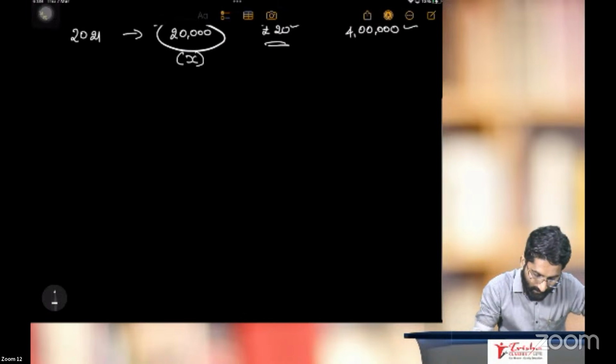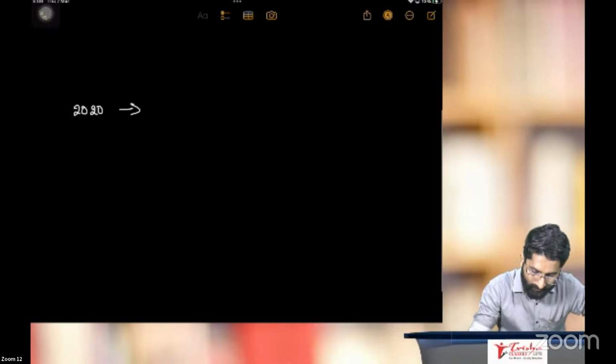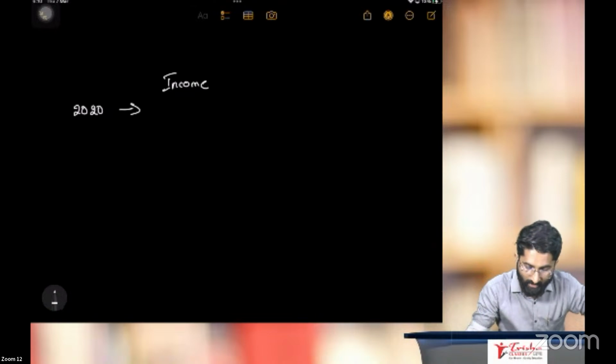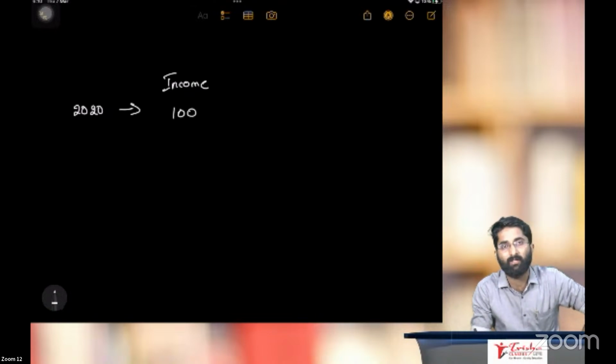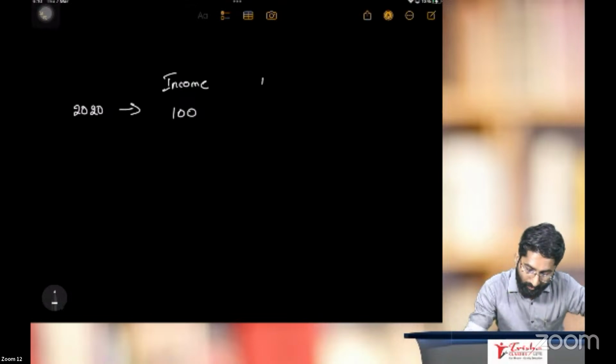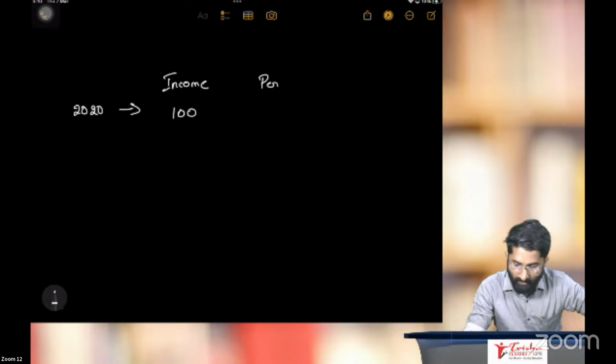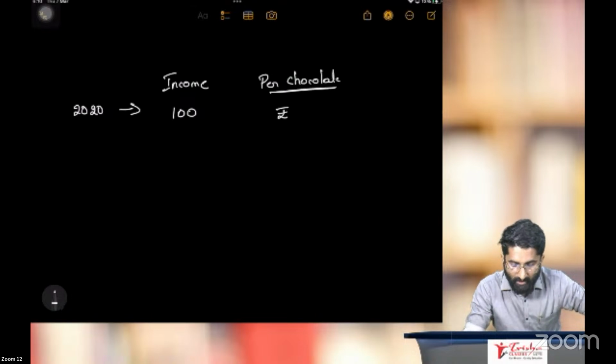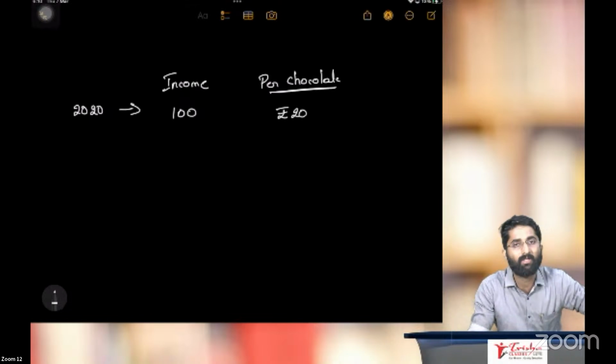See, in 2020, your income was, for example, 100. And per chocolate, the price is 20 rupees.